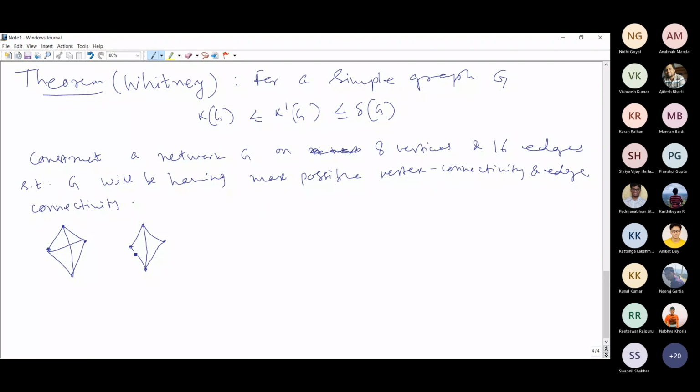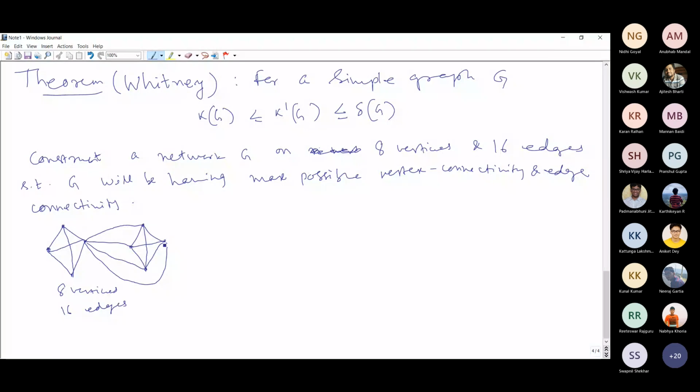So I am constructing the network in this way. I'll make all these vertices adjacent. This graph has 8 nodes and 16 links, so it fulfills the number of nodes and number of links: 8 vertices and 16 edges.